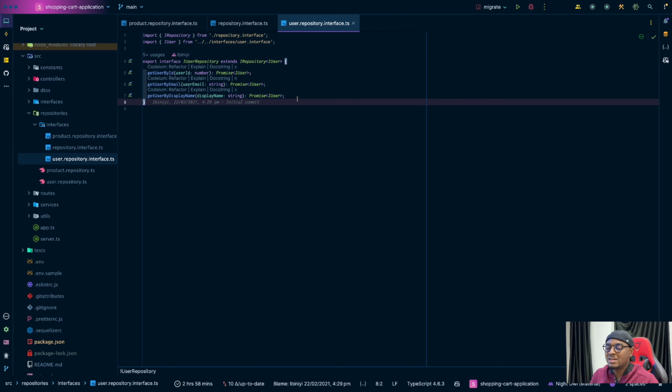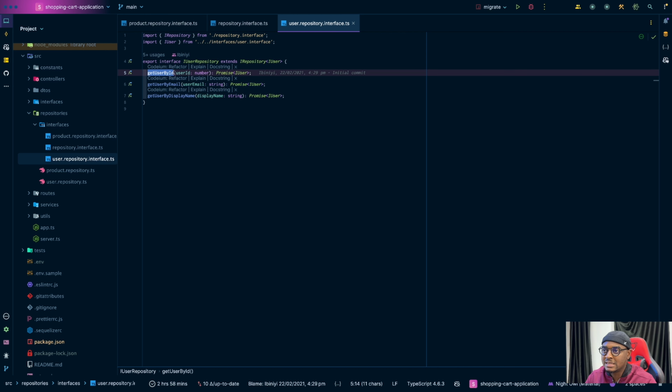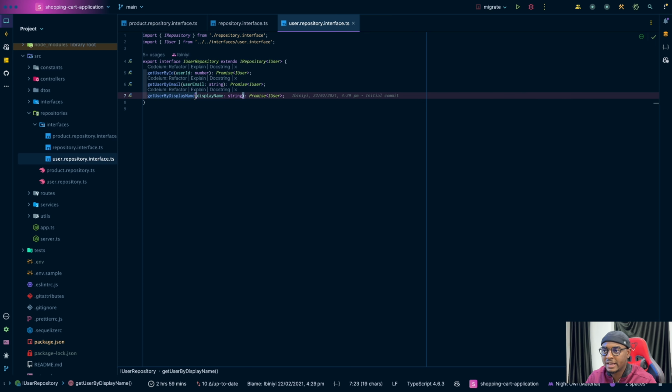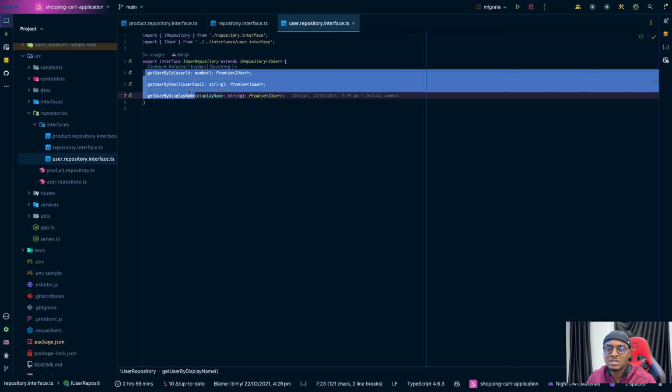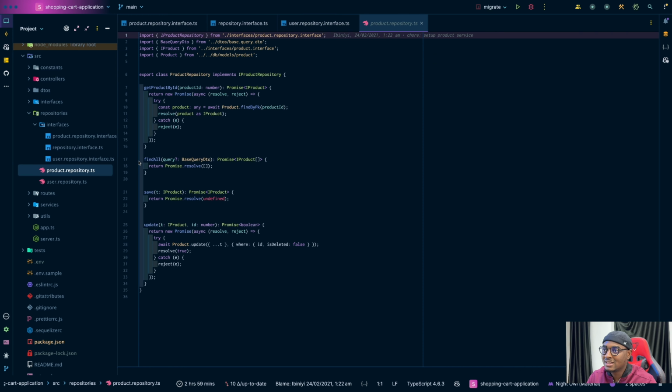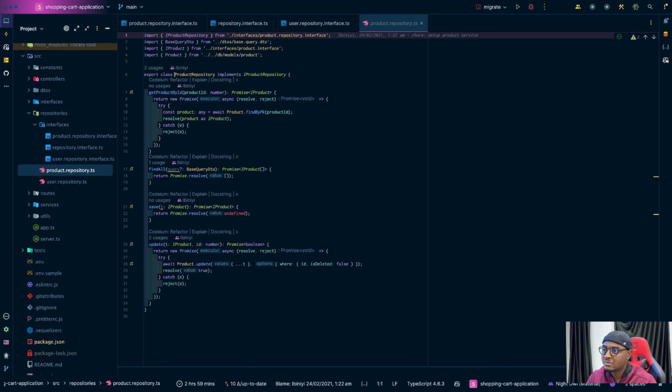One thing I would do differently now, because back then I was a fan of creating a repository function for every single thing you need to do. If you take a look at this, you can see get user by ID is a function, get user by email is a function, get user by display name is a function, right? Now, if I would do this today, I will not write three different functions. I will just write a get user by criteria function, and I'll be able to reuse it multiple times. So I think this is just unnecessary. But pardon me again. So then the actual repository, yes.